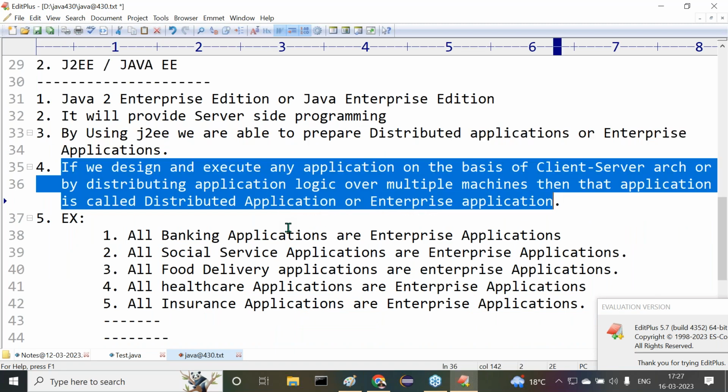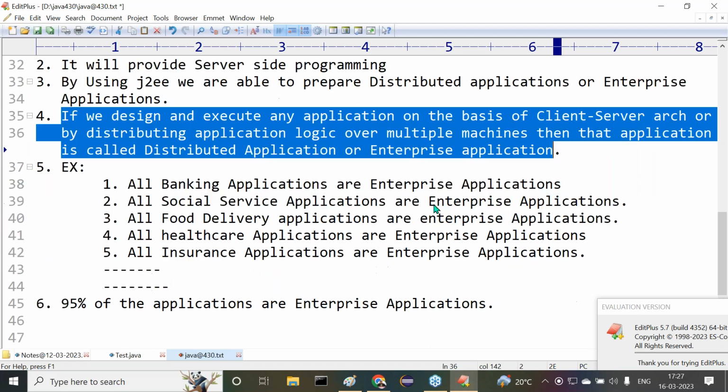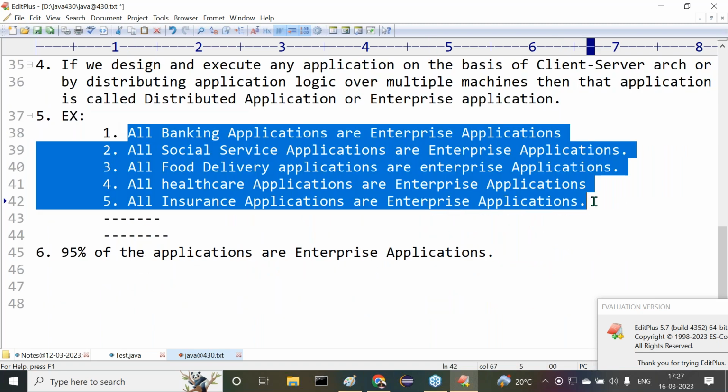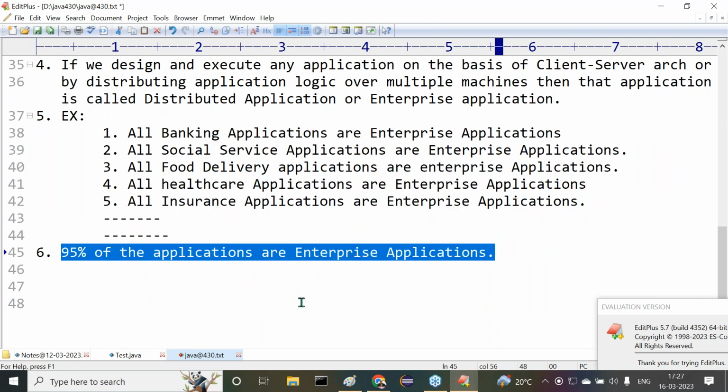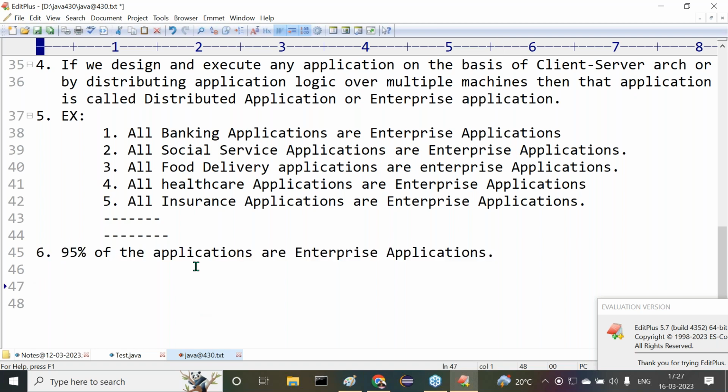If we design and execute any application on the basis of client server architecture or by distributing application logic over multiple machines, then that application is called distributed application or enterprise application. Right, sir. Now here, these many examples are given. Out of all the applications, 95% of the applications are enterprise applications. All of you are getting it or not? Okay, fine. Let's understand this clearly.